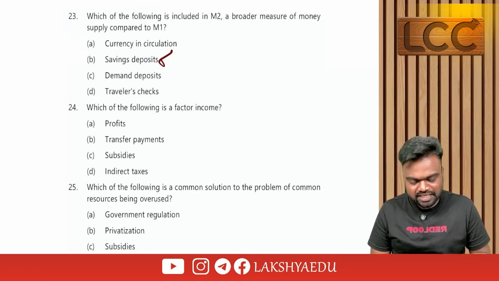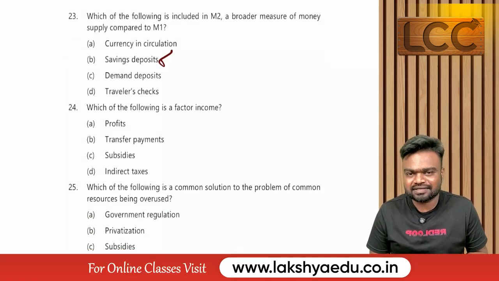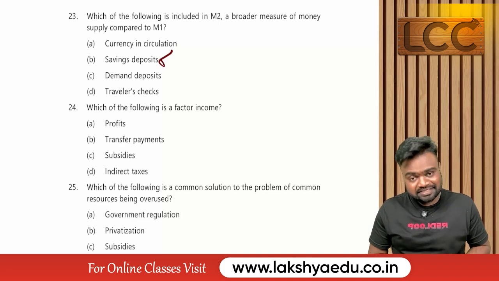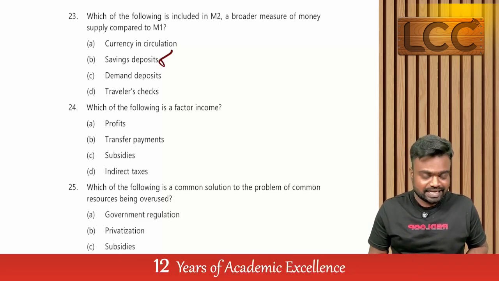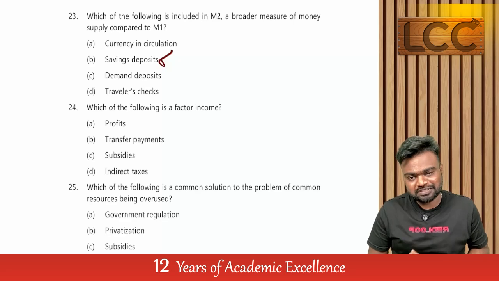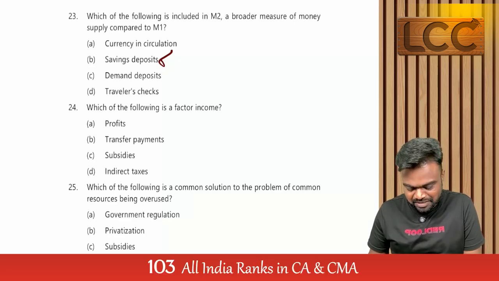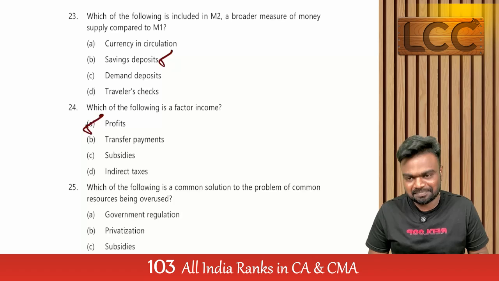Which of the following is a factor income? Sir, what is the meaning of factor income? Land, rent; labor, wages; capital, interest; and entrepreneur, profit. So in the given case, what is the thing we have? We have the profit. So option A.